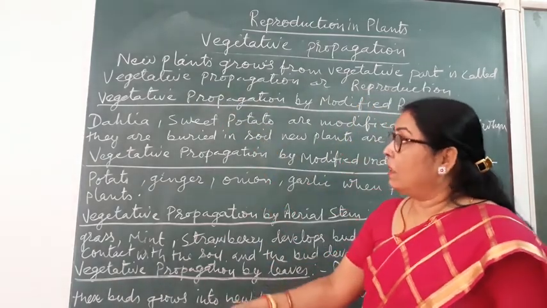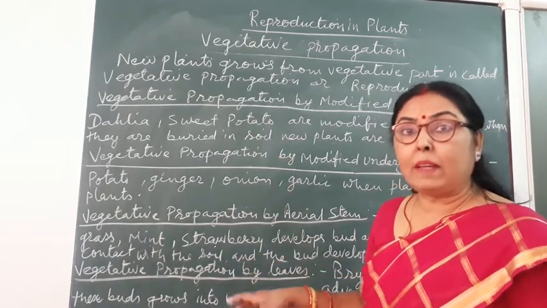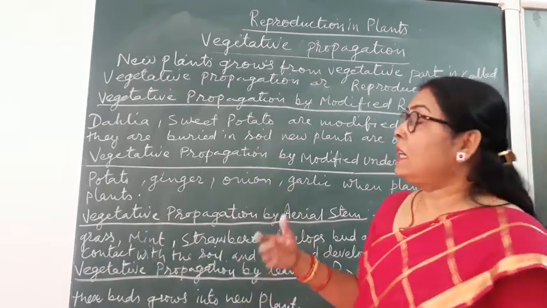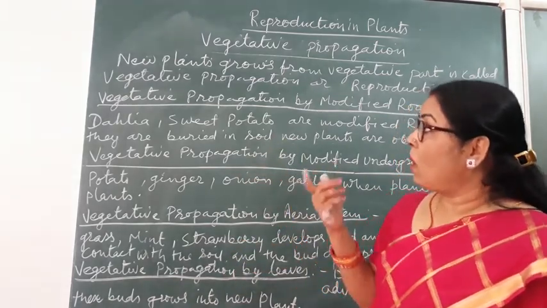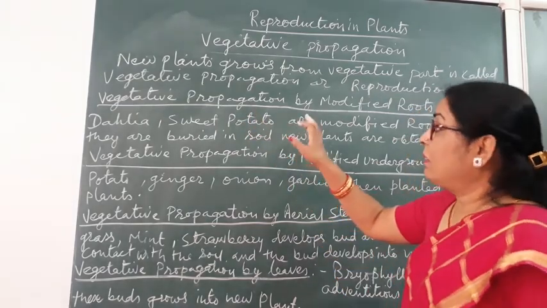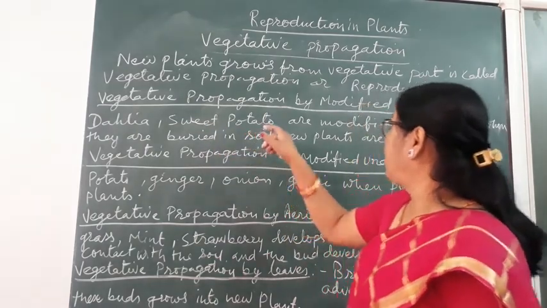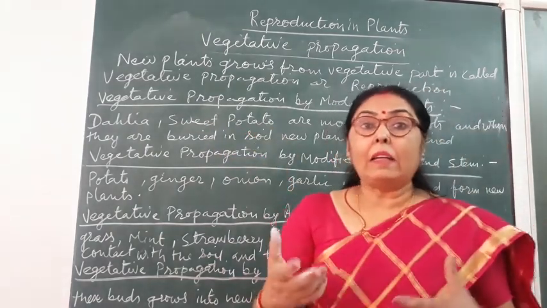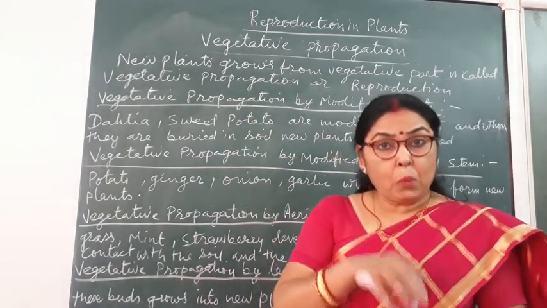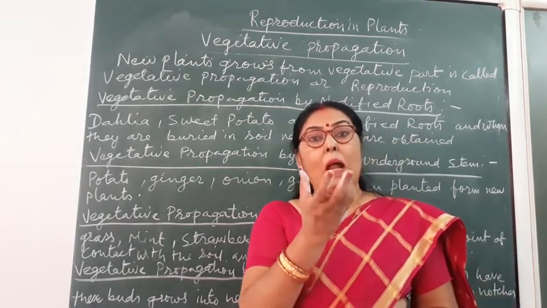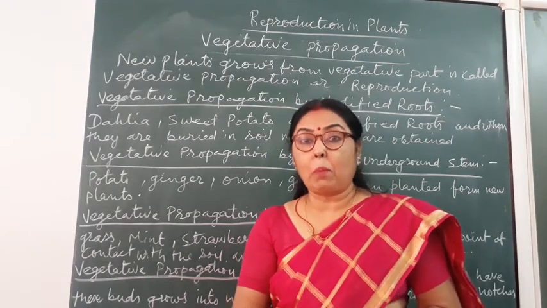These are the natural methods of vegetative propagation, which take place naturally in nature, not by the interruption of human beings. We all know and we have seen that dahlia has a corm, the root, sweet potato. These plants are chrysanthemum. So when these plants' roots are put in soil, many new plants grow from the root. So this is also a type of vegetative propagation.